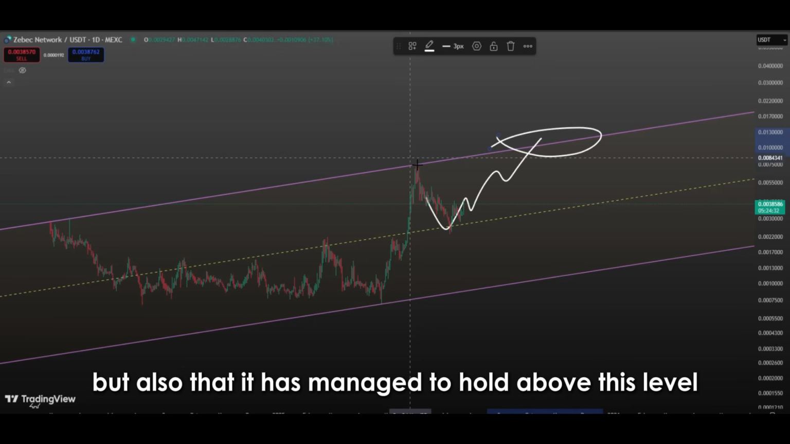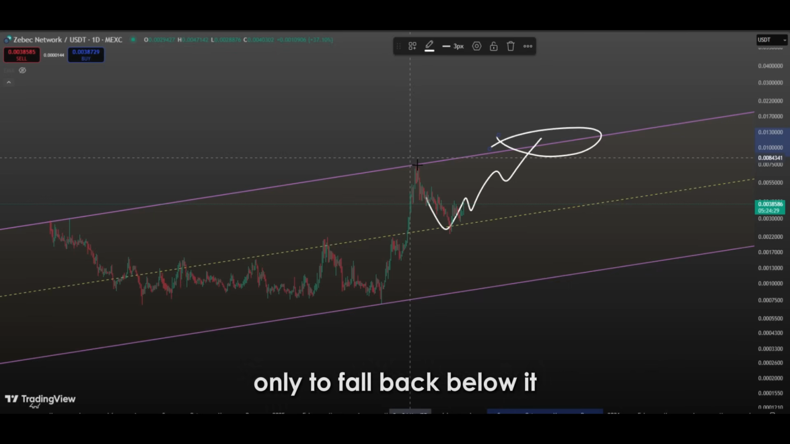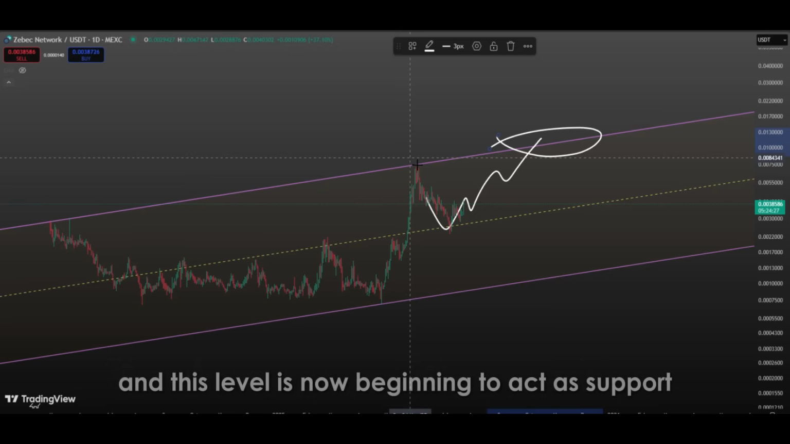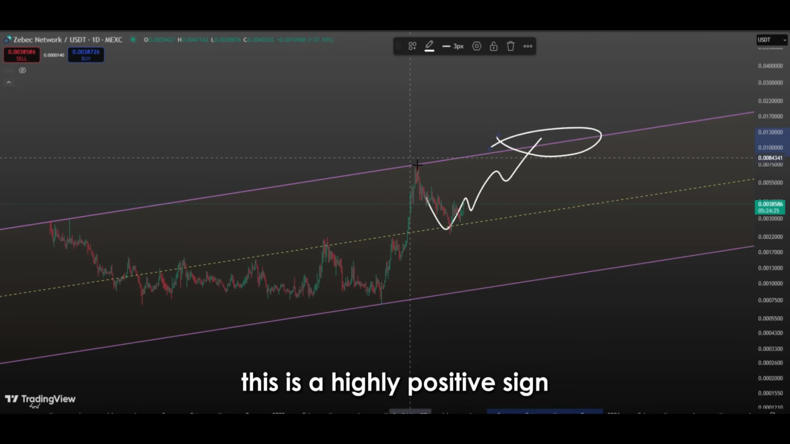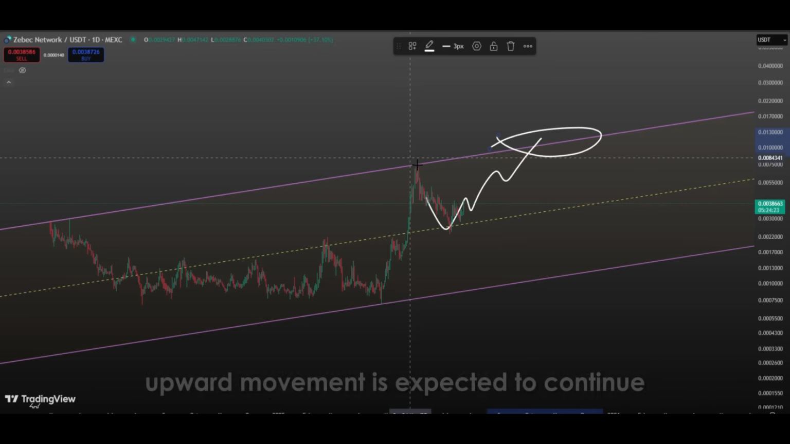At this point, another important factor is not only that the price has crossed the midline, but also that it has managed to hold above this level. In some cases, the price may temporarily move above the midline only to fall back below it. However, in the current chart, the price has firmly settled above the midline, and this level is now beginning to act as support. This is a highly positive sign. As long as the price remains above this support level, upward movement is expected to continue.